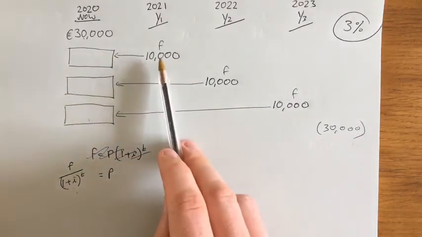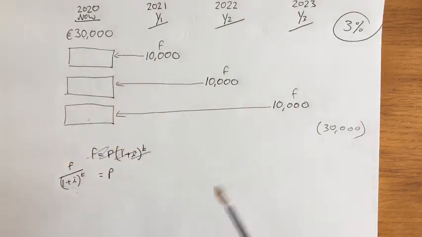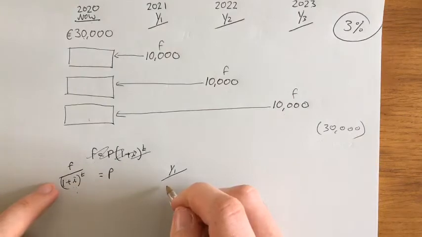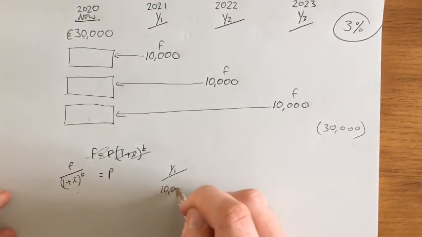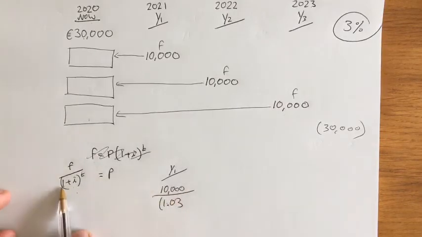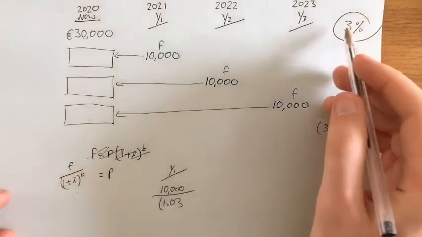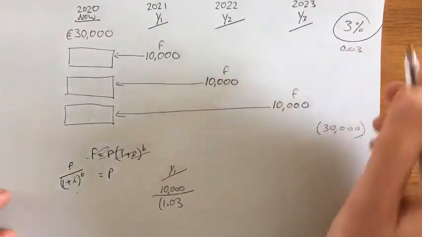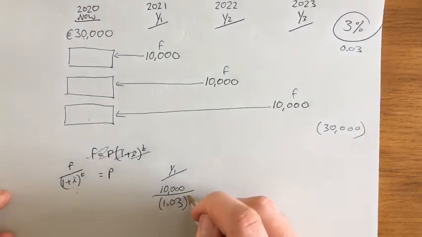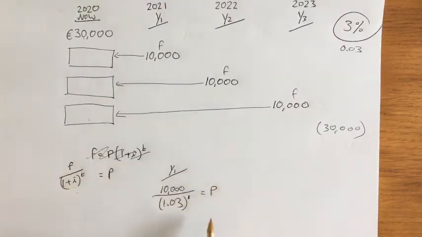So for the first one, for year 1, if I fill in this formula, the future value was 10,000 all over 1.03, because it's 1 plus the rate, which is 3%, 0.03, so that's 1.03, and then to the power of T, which is 1 year away.